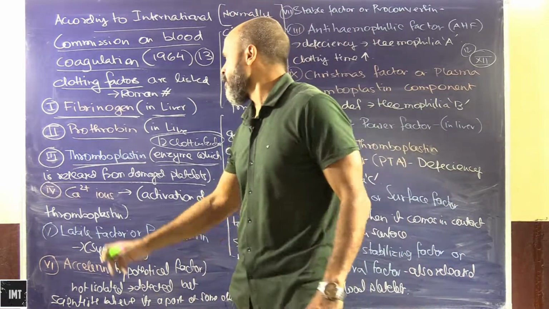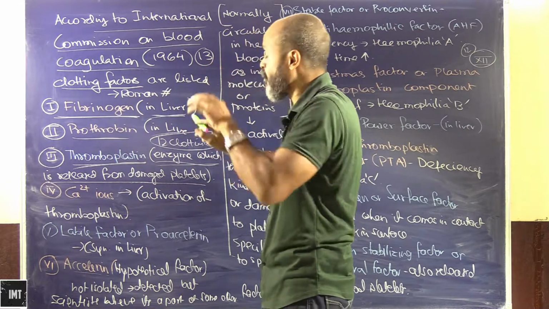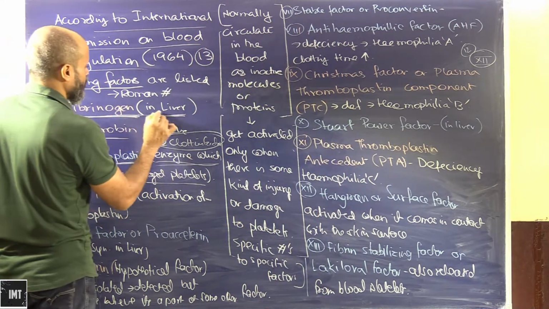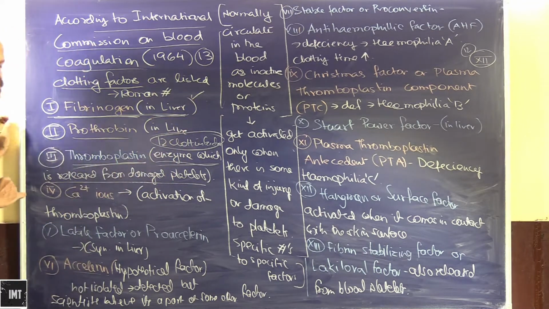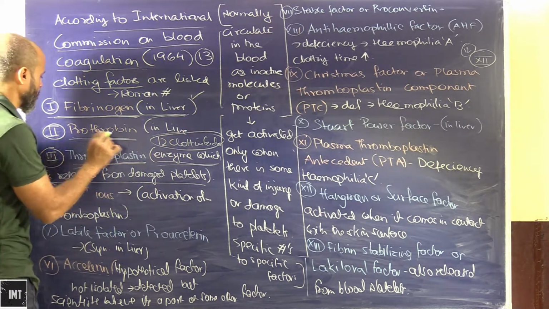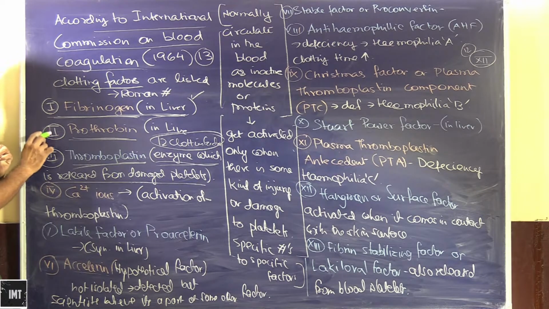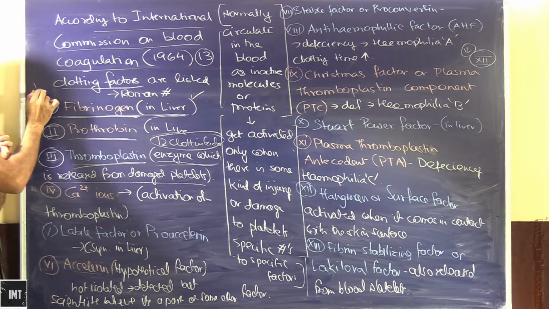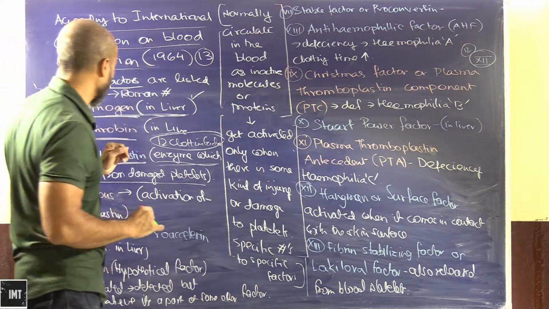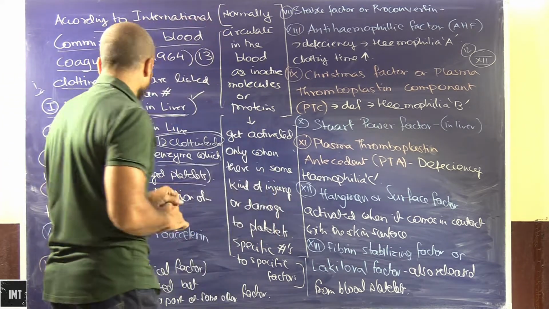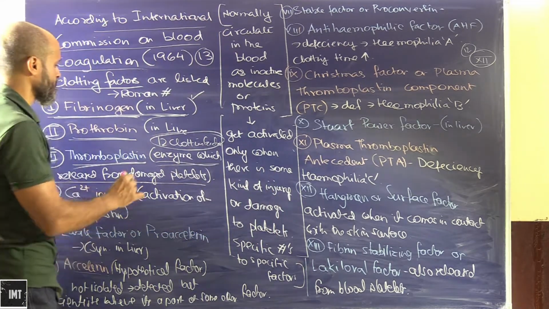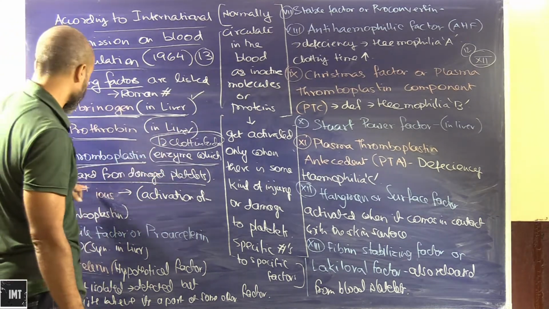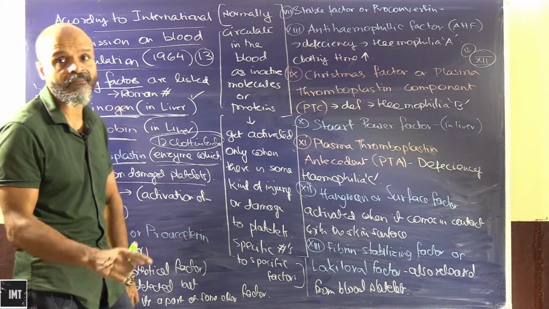So we have these 12 clotting factors. We'll discuss them in detail. The first one is fibrinogen, which is produced in the liver. Then we have prothrombin. Again, as I said, we have to write them in Roman numerals; we cannot write them as 1, 2 and so on. Fibrinogen is produced in the liver, prothrombin is again produced in the liver, and then we have thromboplastin, an enzyme which is released from damaged platelets.